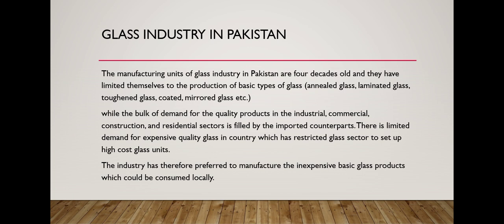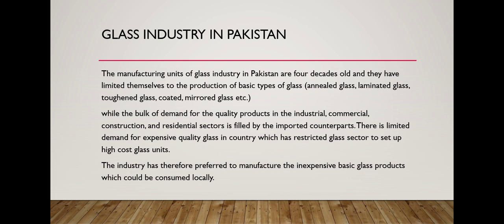Glass industry in Pakistan. The manufacturing units of the glass industry in Pakistan are four decades old and have limited themselves to producing basic types of glass.